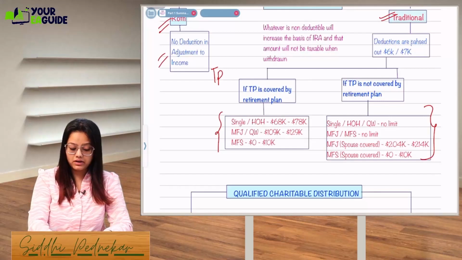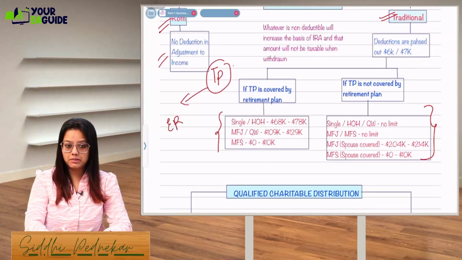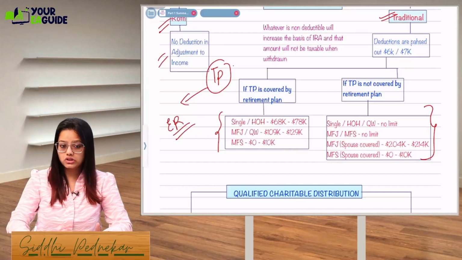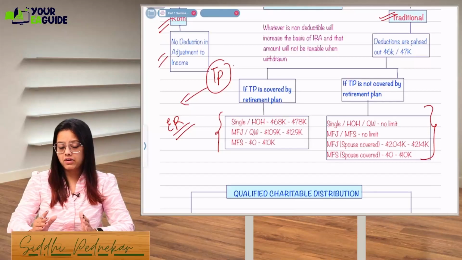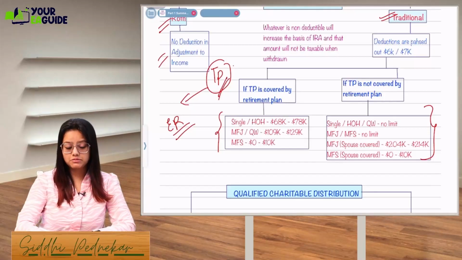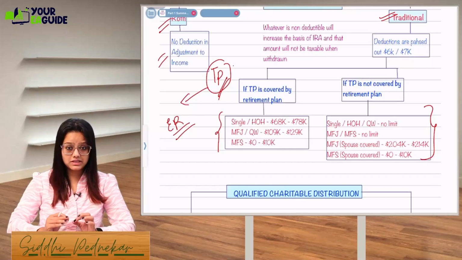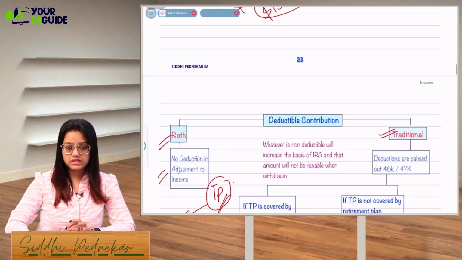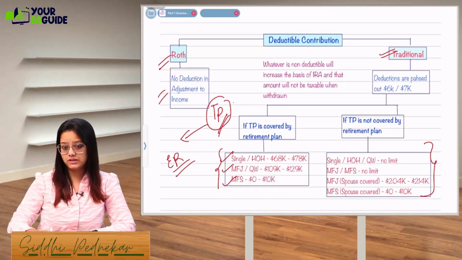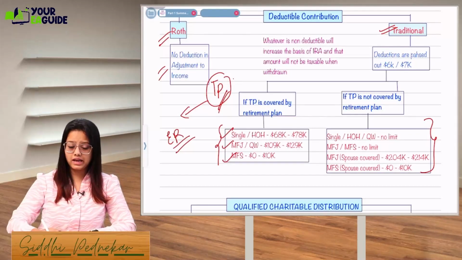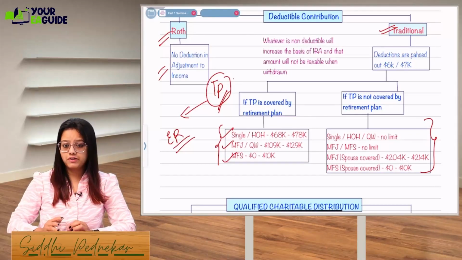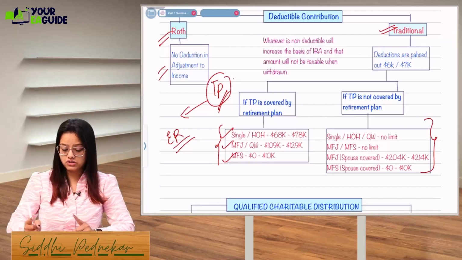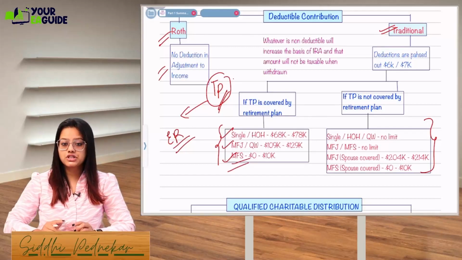Covered by a retirement plan means what? Let's say the taxpayer is working somewhere and he is covered by the retirement plan by the employer. So the employer maybe has taken a 401k plan for his employee or any XYZ retirement plan for the employee, then this taxpayer will be called as covered by the retirement plan. If this happens, then the contribution limit is, let's say, 6,000, 7,000, but out of that, they can take a deduction based on their phase out limits. So what is the phase out if the taxpayer is covered by the retirement plan? 68 to 78,000. For MFJ, it is 109,000 to 129,000, and for MFS, it is 0 to 10,000.